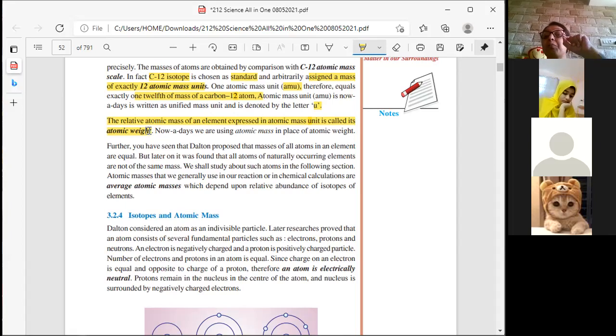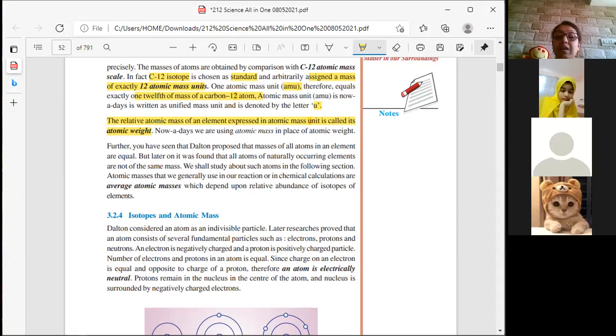See, you cannot take the exact atomic mass of that particular atom. So what we usually do is take the average atomic mass, and we take that number as the atomic mass. Do you get me right?